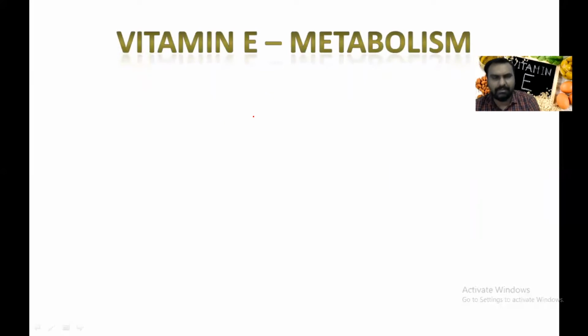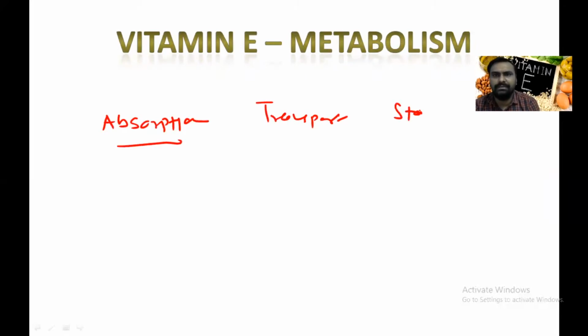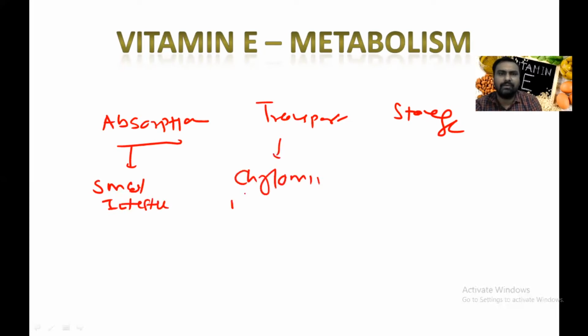Now, coming to the metabolism: absorption, transport, and storage. Vitamin E is absorbed in the small intestine. It is transported along with chylomicrons, VLDL and LDL, and it is stored in adipose tissue and liver.